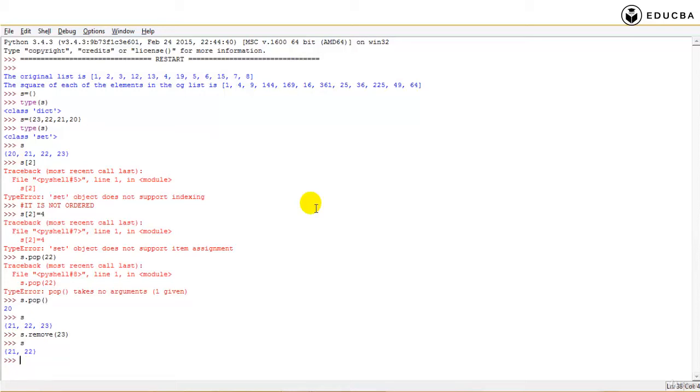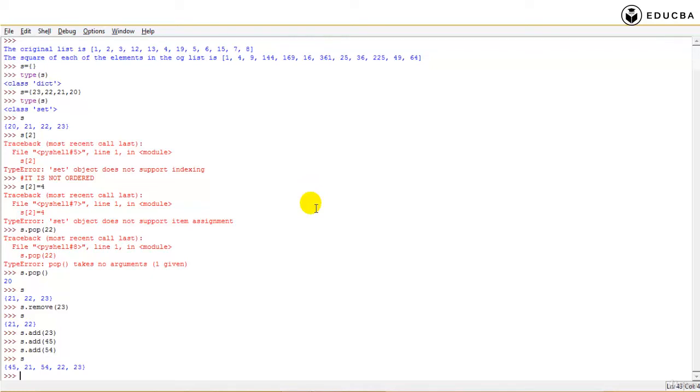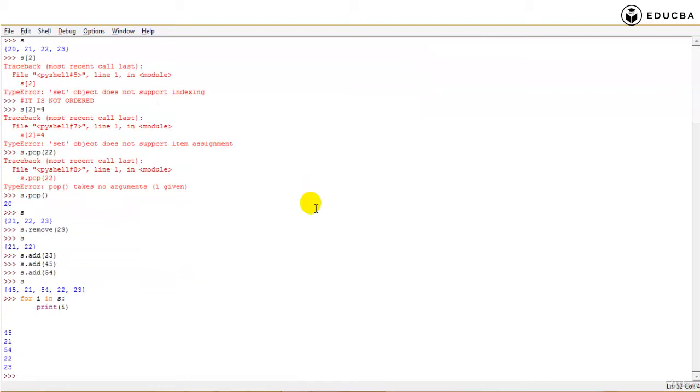Okay, with this we have got a fair enough idea about set. Let's add a few elements. S dot add 23, S dot add 45, S dot add 54. So I have S. Now if I say for every element I in S, print I, it gives 45, 21, 54, 20, 23. Of course it does print it out. Is that clear? Okay, so we have sets being printed out like this.